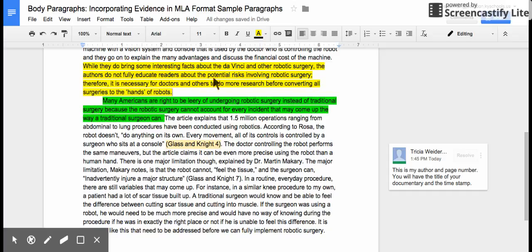It is necessary for doctors and others to do more research before converting to robotic surgery. So in this particular paragraph, that is a very big topic, so I have to narrow it down. I'm going to argue that the robotic surgery can't account for every incident that might come up. So that is why it's very explicitly stated in my topic sentence.